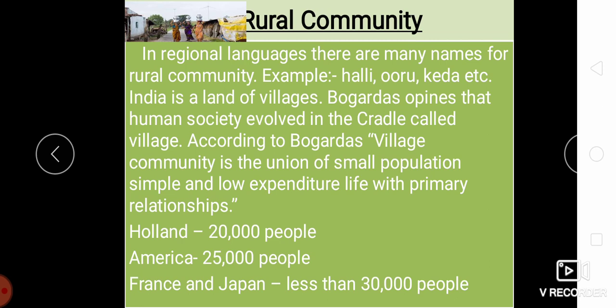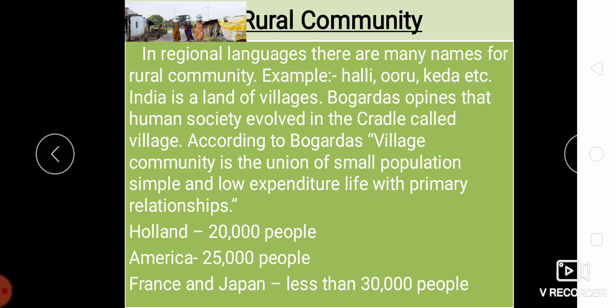When we move on to the definition given by the RBI, it defines rural areas as those areas with a population of less than 49,000. And it is generally said that rural areas house up to 70% of India's population. So rural India contributes a large chunk to India's GDP by way of agriculture, self-employment, services and construction. So this is the gist about the rural community.